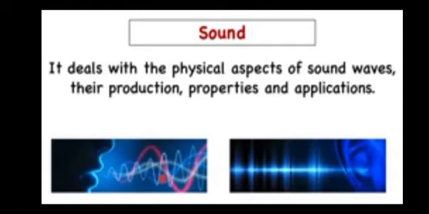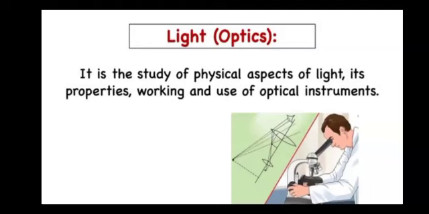The fourth type of physics deals with light, or optics. In this we study the physical aspects of light, its properties, working, and the use of optical instruments.